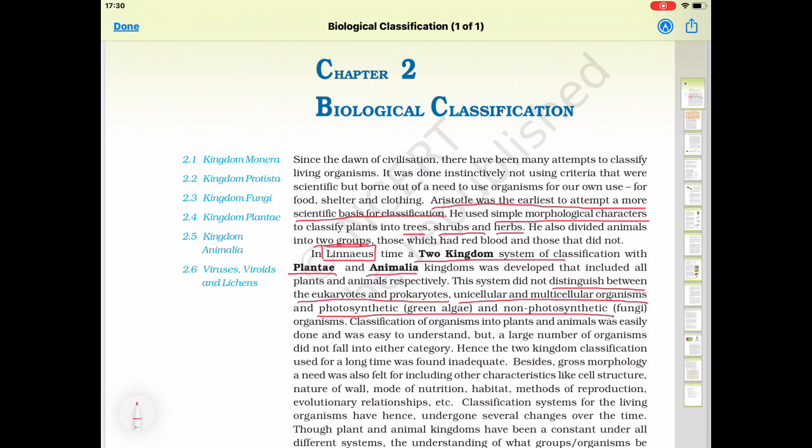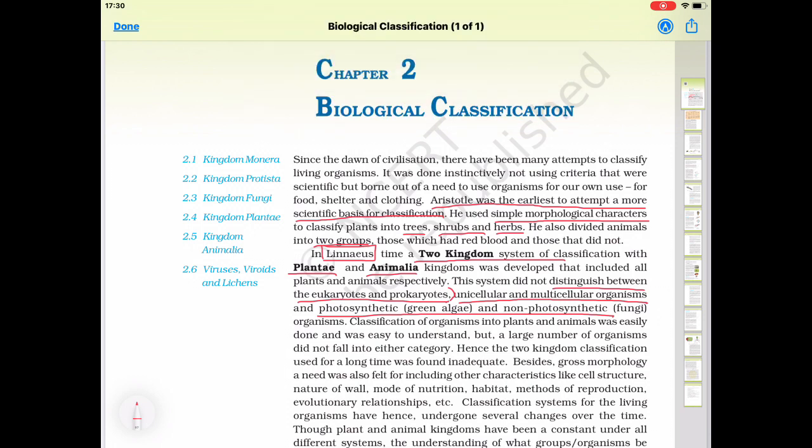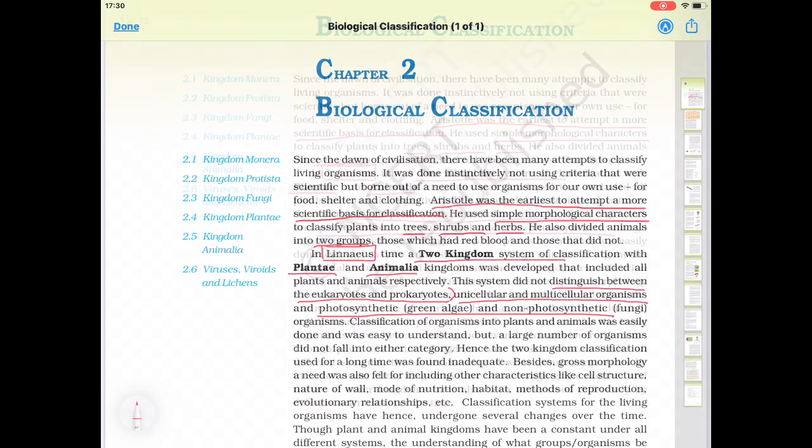What are eukaryotes? Those which have a well-defined cell with membrane bound cell organelles. Prokaryotes are those in which membrane bound cell organelles are absent and the nuclear membrane is also not present. Unicellular means made up of one cell. Multicellular means made up of many cells. Photosynthetic organisms can perform photosynthesis, and non-photosynthetic organisms cannot.